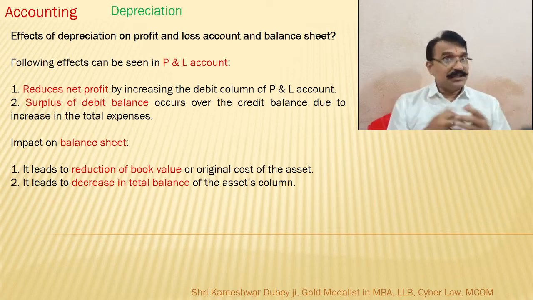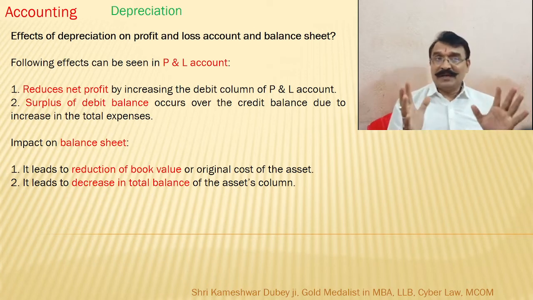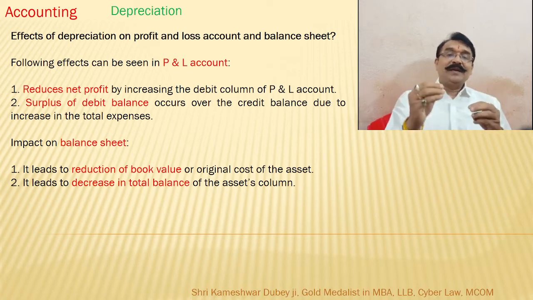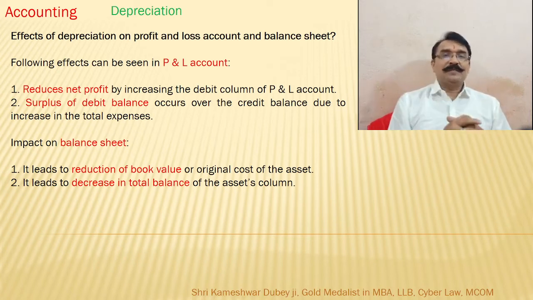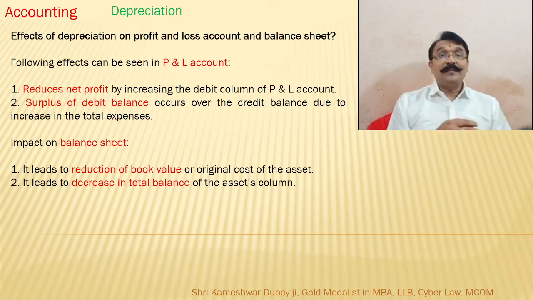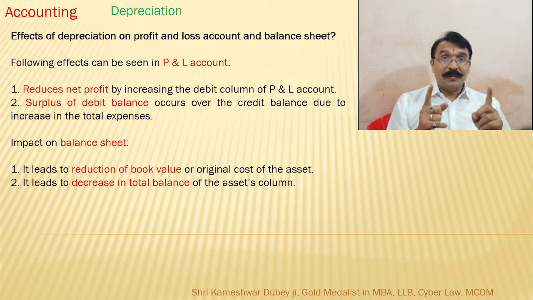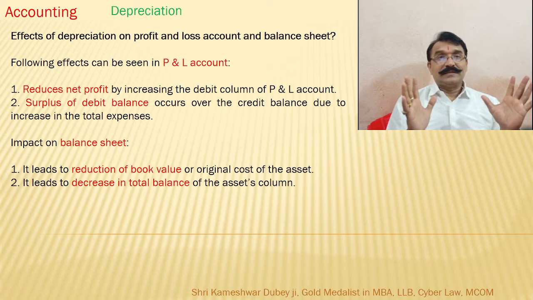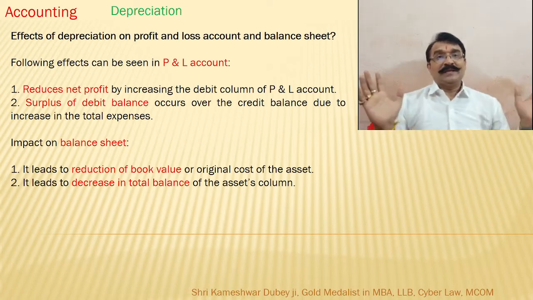As far as the balance sheet is concerned, it leads to reduction of book value. Yes, every item has some book value, and that book value is decided every year based upon the depreciation. Earlier it was 5 lakh, now it's 4.5 lakhs. So the present cost will be retained after deducting the depreciation. So there is a reduction of the book value of that item. Then there is a decrease in total balance. It affects the decrease in the total balance also.